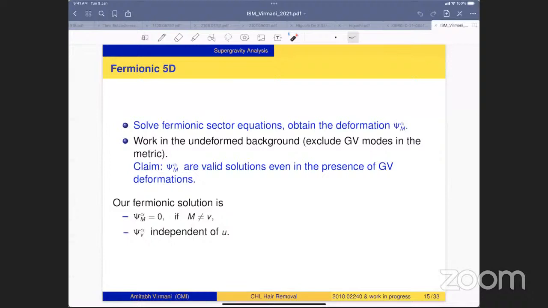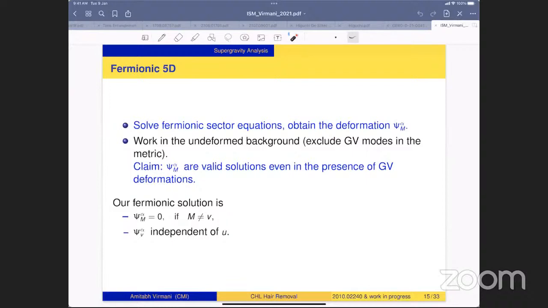For the fermionic 5D hair, we solved the fermionic sector equations of motion and obtained the deformation in the gravitino. To begin with, we will work with the undeformed background. We will find the hair mode, and then we can check whether the deformed background also admits the same hair modes or not. This is how we have organized our paper also. First we find the fermionic hair mode for the undeformed background, and then we check whether that hair mode is also a valid hair mode with the GB deformation.